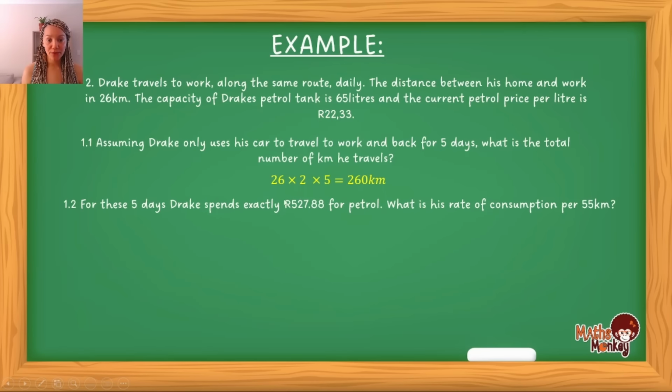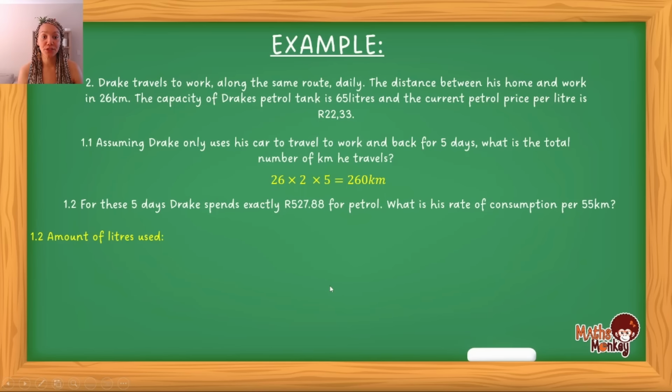So you agree with me that this is the amount he pays for petrol to travel the 260 kilometers. So this is his total amount. To find out how many liters he used for the 260 kilometers, you are going to first find out how many liters he actually bought. So how do we do this?